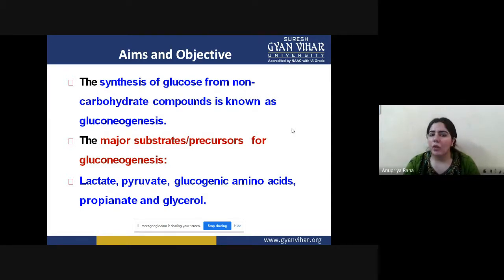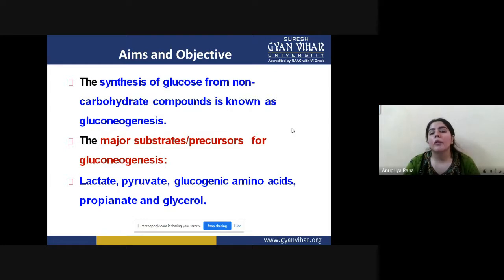What happens under normal conditions? We synthesize glucose from carbohydrates. That is the normal process, and we can see it in the glycolysis pathway and pentose phosphate pathway. These normal pathways are followed for the formation of glucose from carbohydrates.